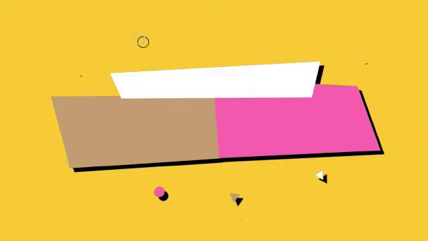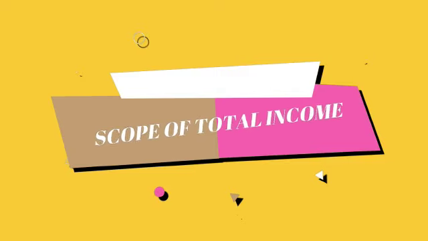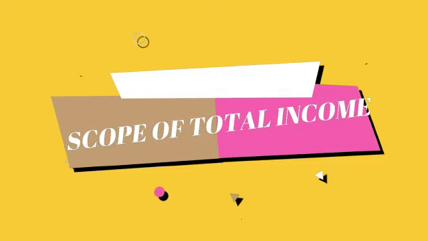This concept explains which income will be included in the computation of total income of which assessee. It means income tax divides income as well as assessee into different categories.